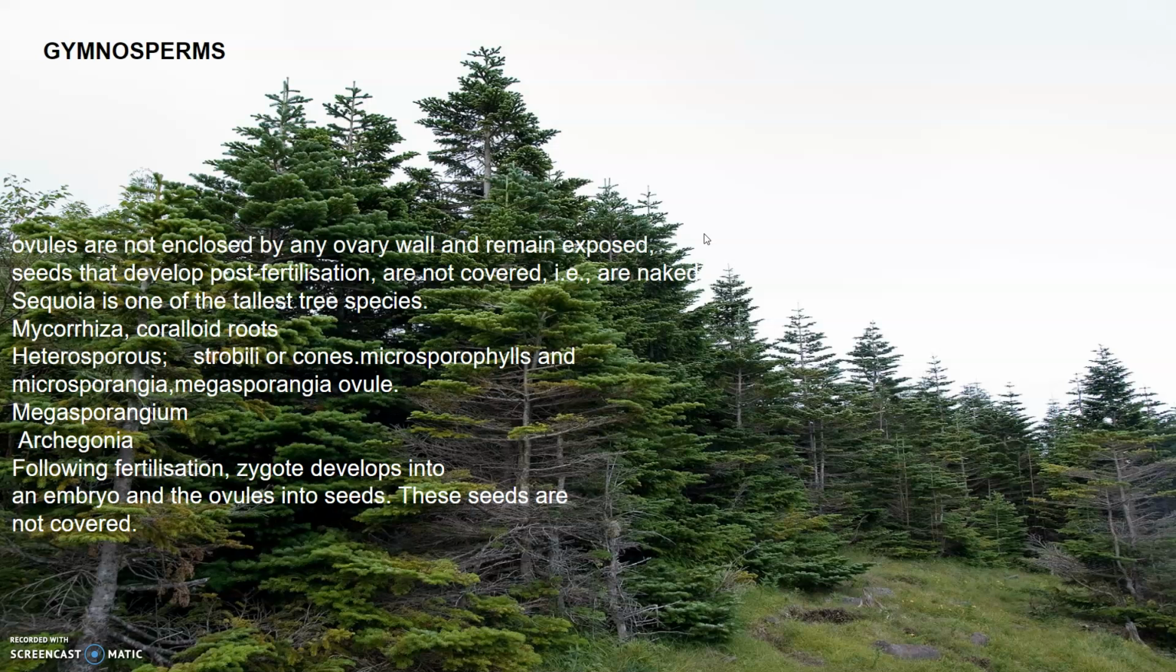So gymnosperms include medium-sized trees, tall trees and shrubs. One of the gymnosperms, the giant sequoia, is one of the tallest tree species. The roots are generally taproots. In some genera, the roots have a fungal association, which is called mycorrhizae, for example, Pinus. Whereas in others, like Cycas, there are small specialized roots called coralloid roots, and they are associated with nitrogen-fixing bacteria.